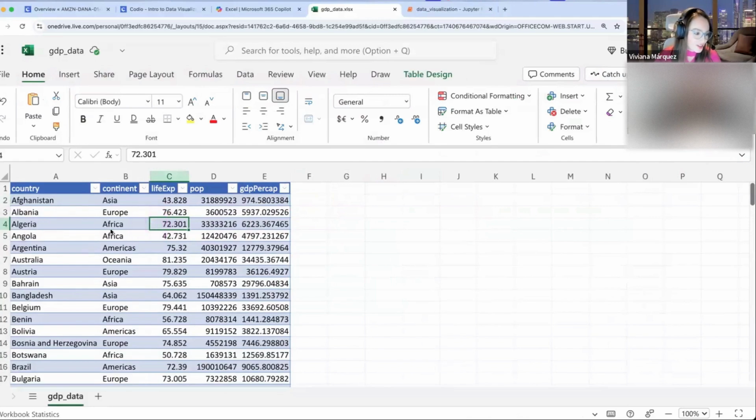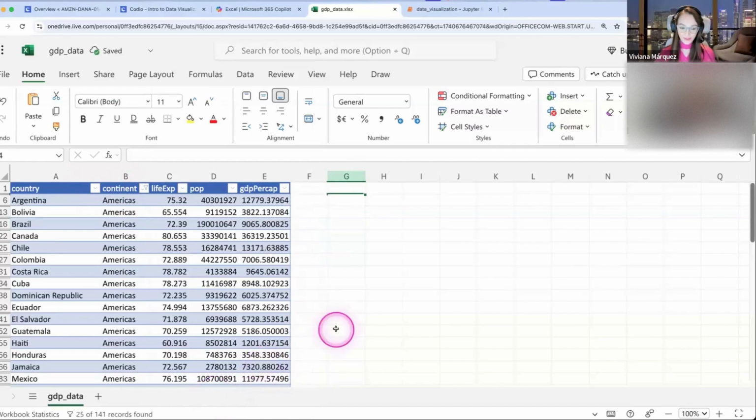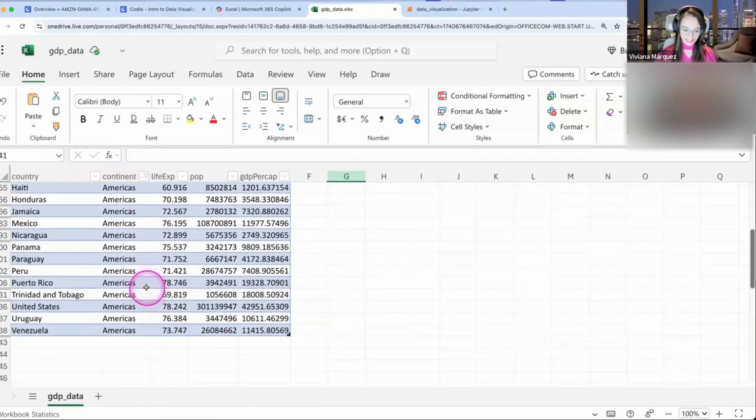So I saw another good question in the chat. Why would we do this table? The reason to do this table formatting is that now you can do fun stuff with it. For example, here on continent, you see that you have a caret now. You can click on the caret and select the continents. For example, you care only about the Americas because you live in the Americas. So I'm going to click on Americas and apply. It filters out my data and I'm only seeing the countries in the Americas.